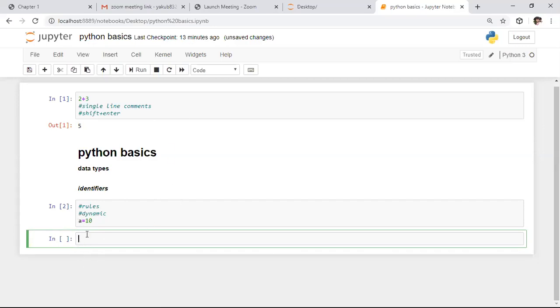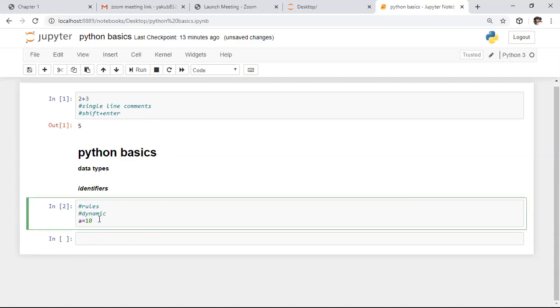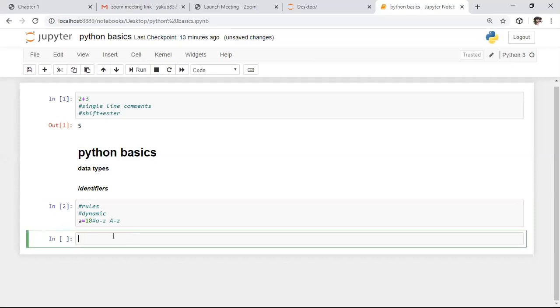Here we are discussing the rules to define a variable. Those are called identifiers. The first rule is that we can use characters in the range of small a to small z as well as capital A to capital Z as an identifier. If you use these symbols, it won't return any error. That means we can use characters in the range of small a to capital Z as a variable.